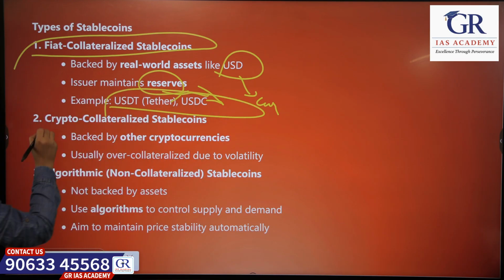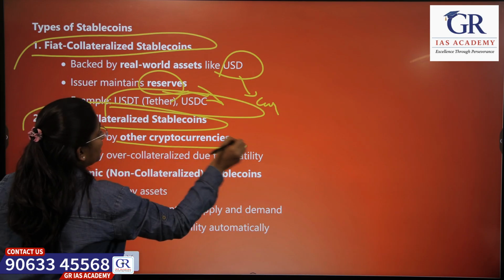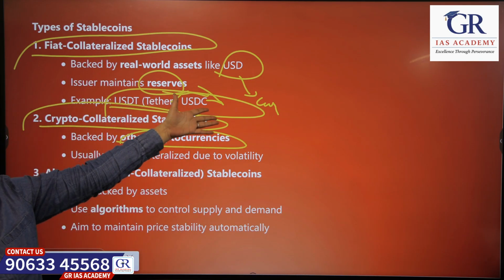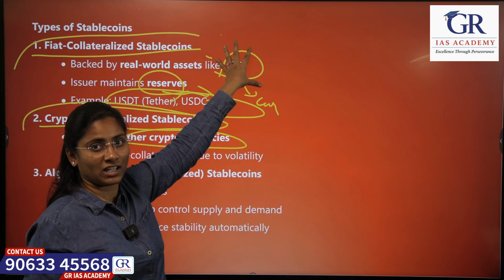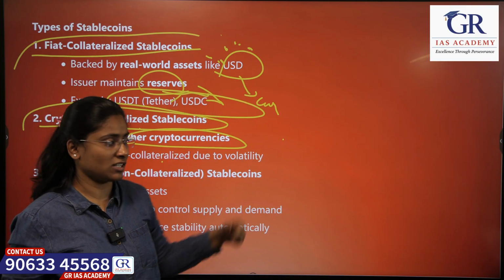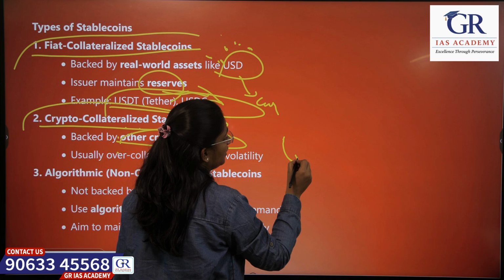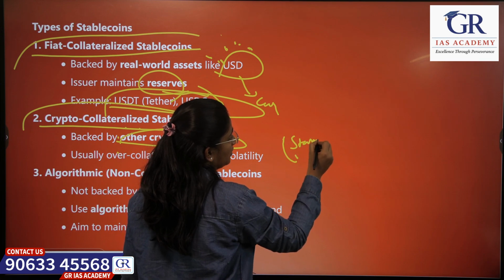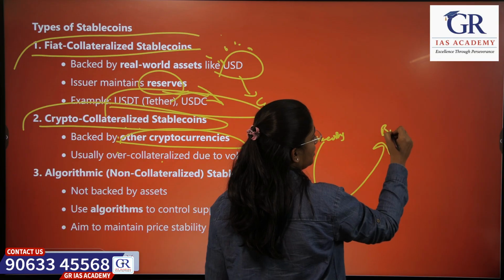The next type is crypto collateralized stable coins. They are backed by other cryptocurrencies. Here we were using some currency, that is fiat money, legal tender. But here you will be using another type of cryptocurrency. For example, we can assume that stable coins are backed by bitcoins.